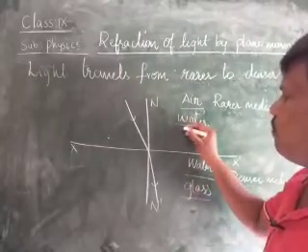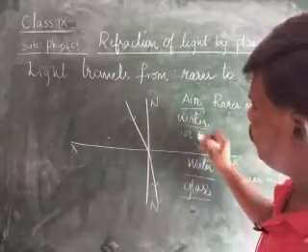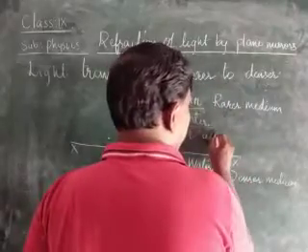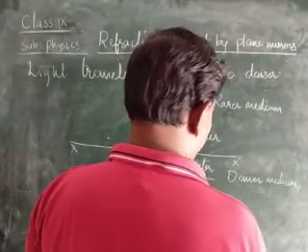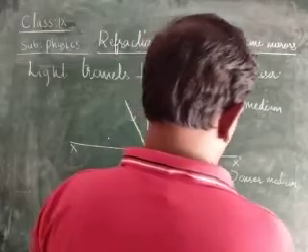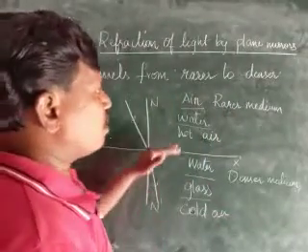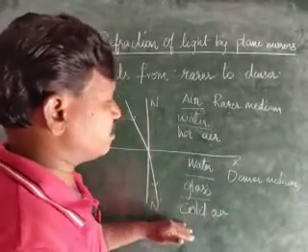When we compare hot air to cold air, hot air becomes the rarer medium, cold air becomes the denser medium.